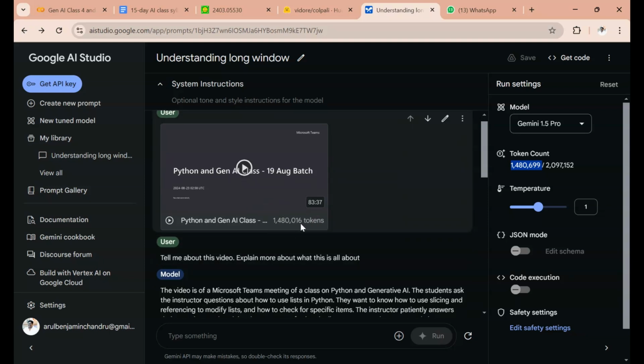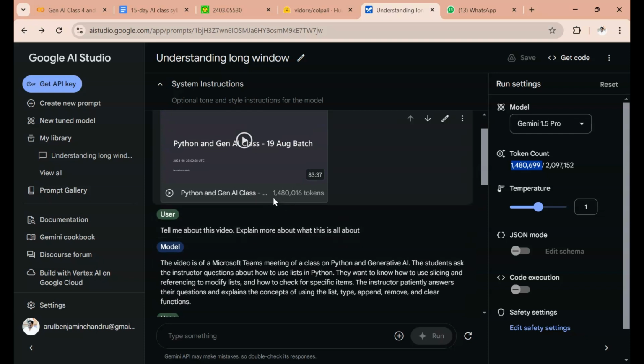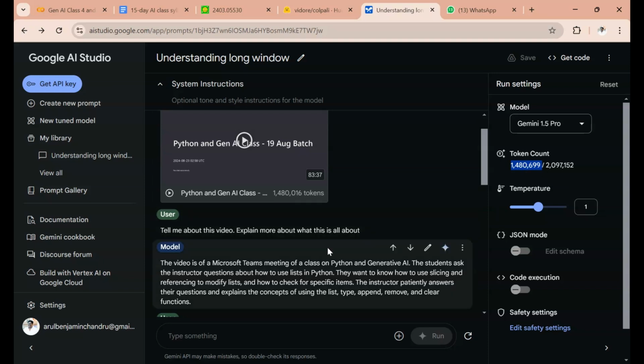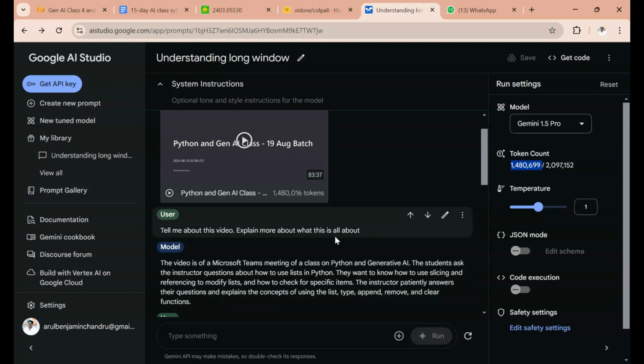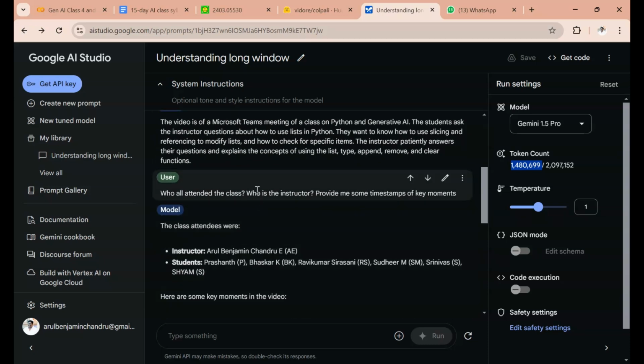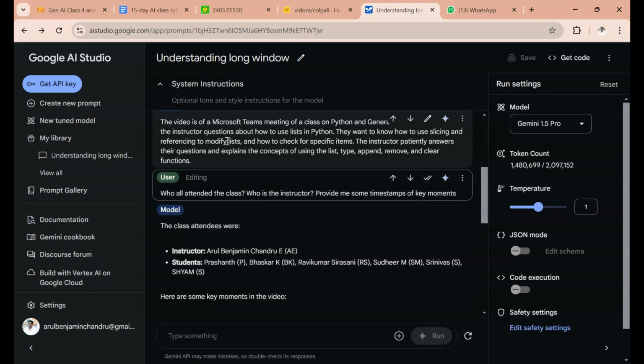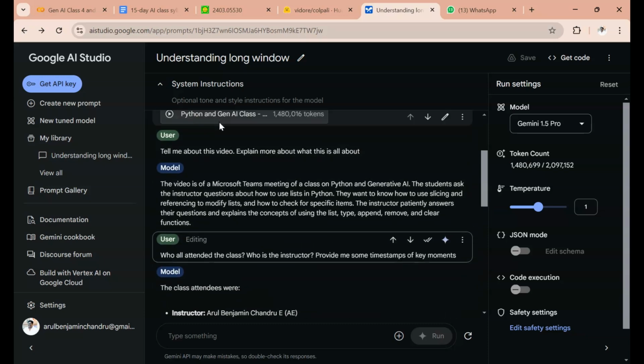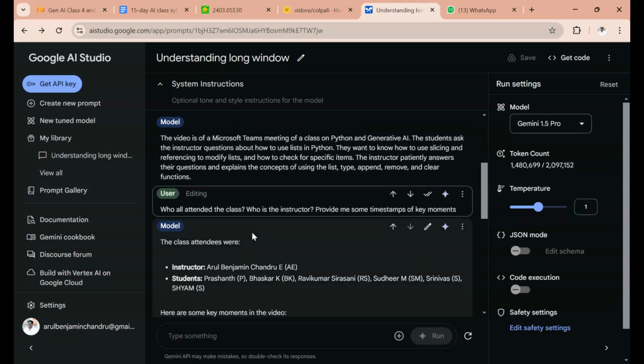It already cached the context of these 1,480,699 tokens, so I still have about 1.5 million tokens left in the context window. I used some more tokens to ask this question, and it combined them with the existing context and produced this output.